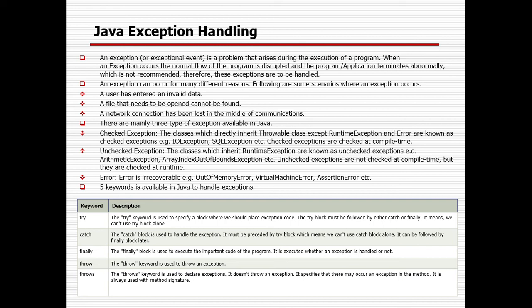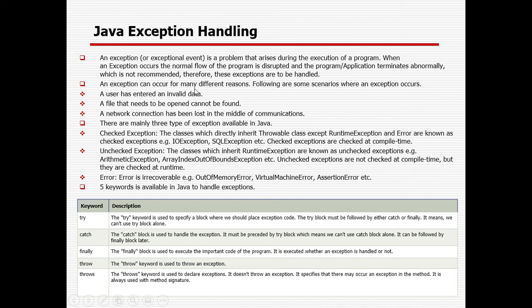Definitely sometimes a user can do it, but in automation scripting we need to handle the exception even if we know about it. Otherwise the problem will be that, in case any exception occurs and we are not handling it, the remaining lines of code will not be executed. That is the problem, so that is the reason we need to handle the exception.